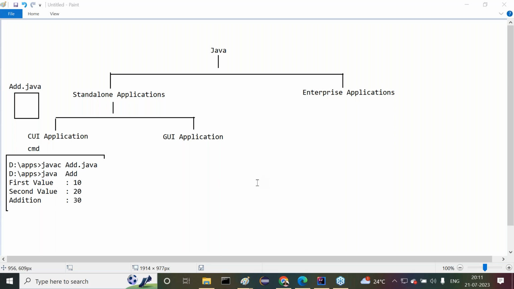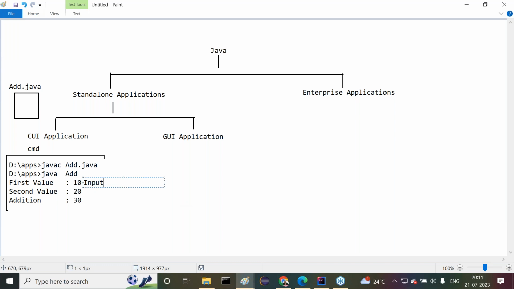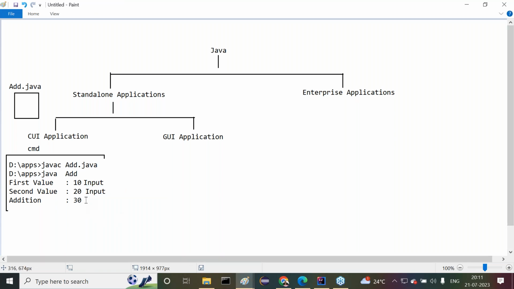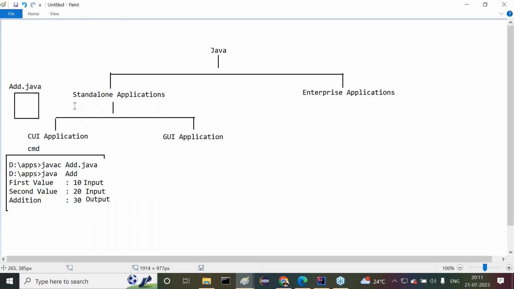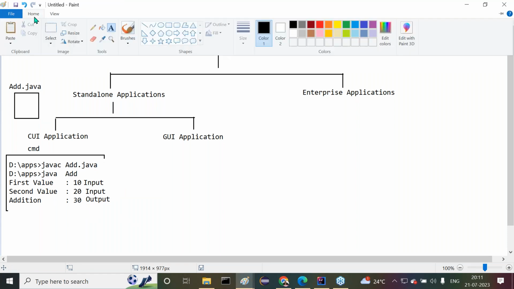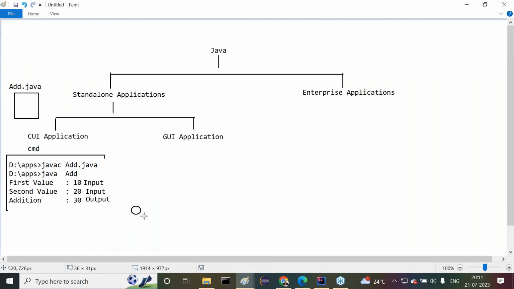All right, sir. Now I'm providing the definition, so try to understand it clearly. This is input. This is also input. This is the output. Now understand it clearly. The user is available here.